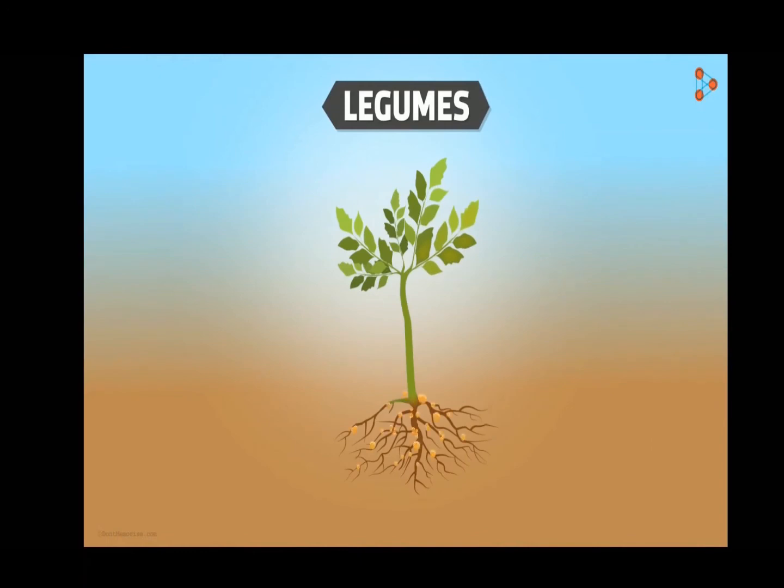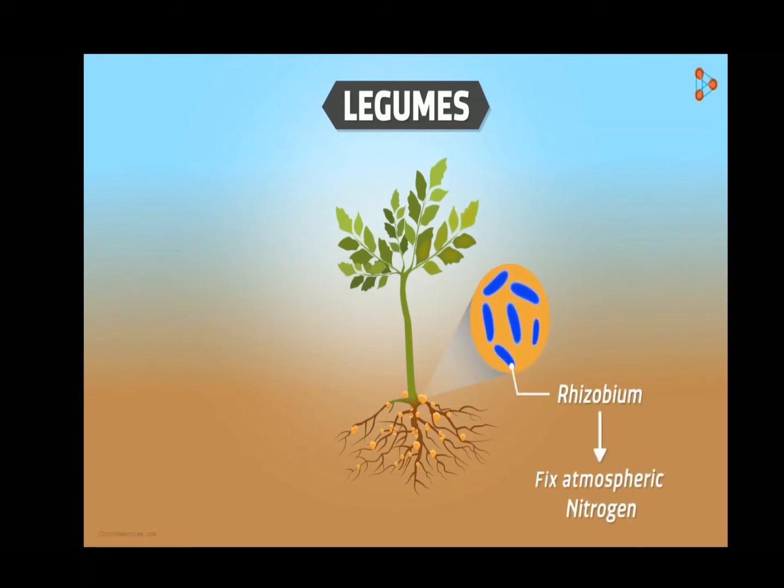Legumes? How would they help? Well, leguminous plants have bacteria called rhizobium attached to their roots. They help in fixing atmospheric nitrogen by converting it into nitrates that the plants can use. This seems to be a pretty easy way of adding this nutrient into the soil. On this note, we have completed the agricultural practice of adding manure and fertilizers to the soil.